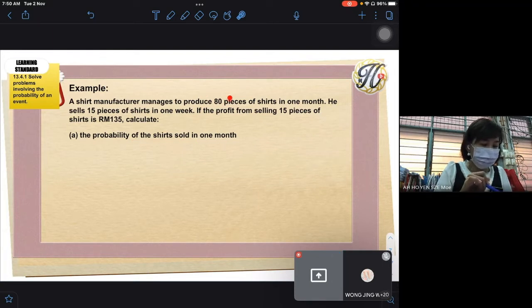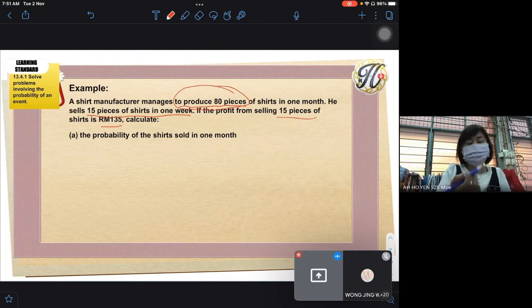Produce in 1 month is 80. Produce means, is this the sample space or the event? Produce, menghasilkan. So you have to find the keyword. Produce in 1 month, sell in 1 week, then profit. So in 1 month, how many pieces already sold? This is produce, not sell. Produce means making or manufacturing 80 shirts. So if you sell 15 in one week, how many shirts in 1 month?